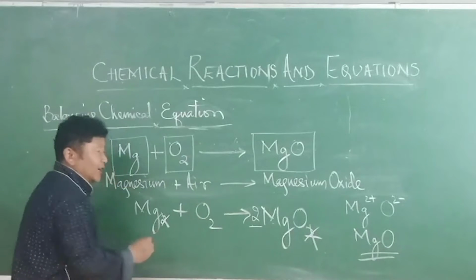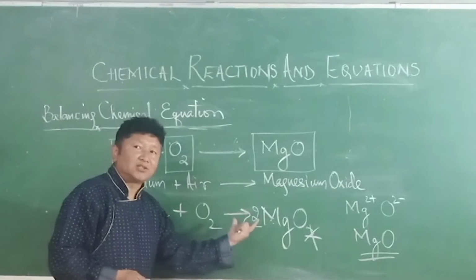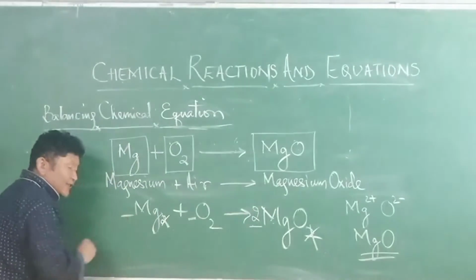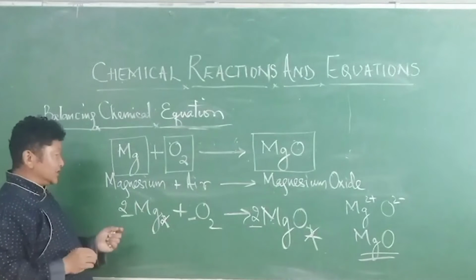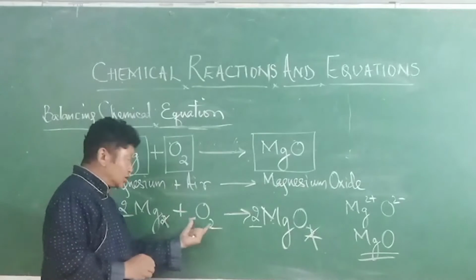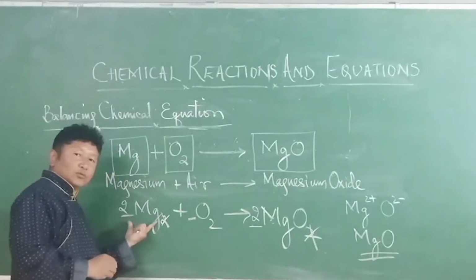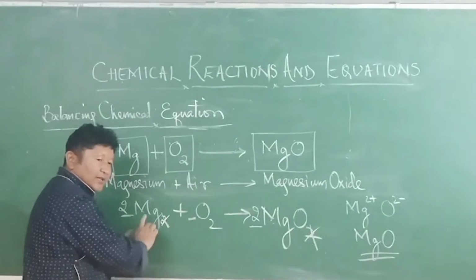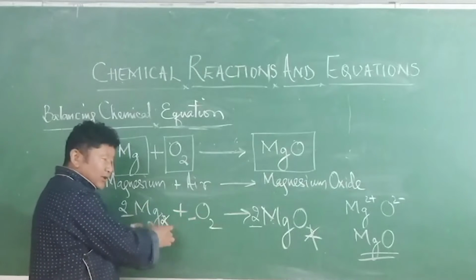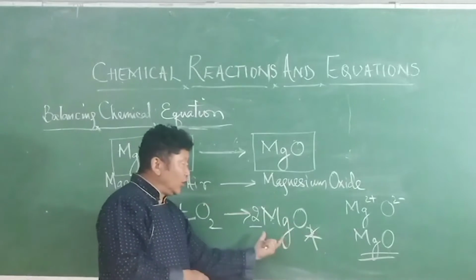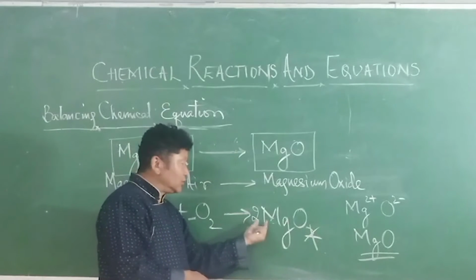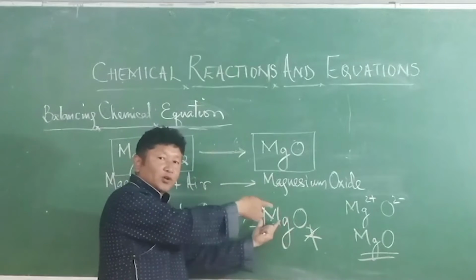So we place the coefficient number 2: 2 magnesium and 2 oxygen atoms, 2 magnesium atoms. The total number of atoms or elements in the reactant and the product is the same, so the equation is balanced.